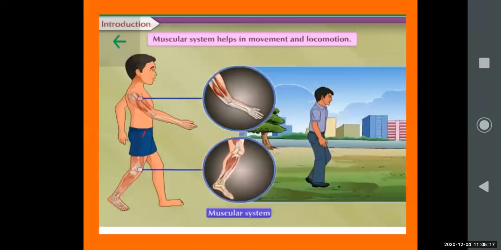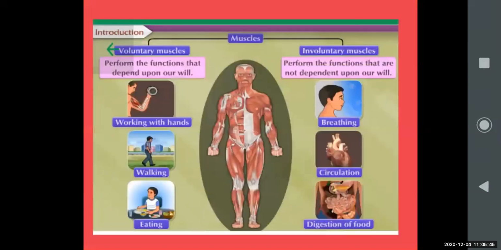Next, the muscular system helps in movement and locomotion. Locomotion is changing the place, to move from one place to another place. So the muscular system helps to move your hand, your leg, your fingers. These muscles are helping in movement and locomotion, to move from one place to another place. You are using different muscles in our body, that is the muscular system.